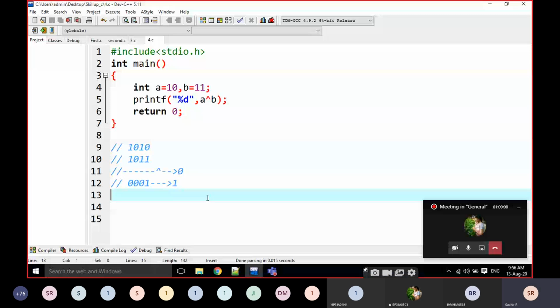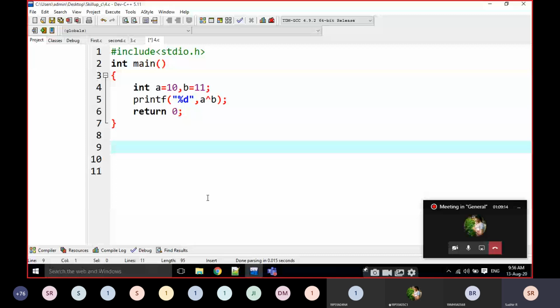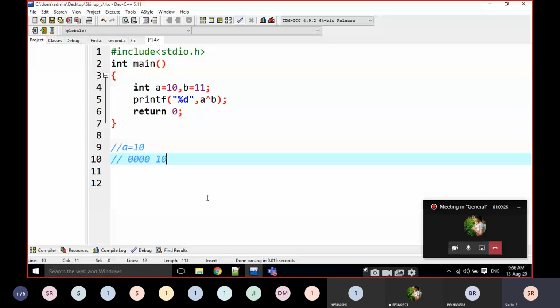Okay. The next one, the last one, a very dangerous one, is the bitwise NOT operation. For example, A is equal to 10. I am going to write every time in 8-bit representation. It is represented as positive 10, right?